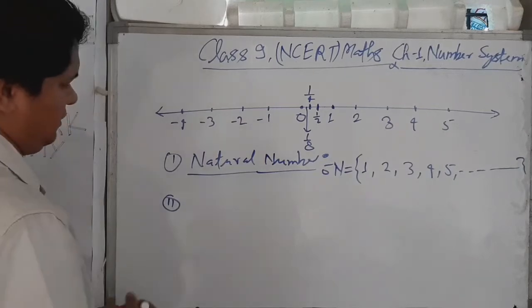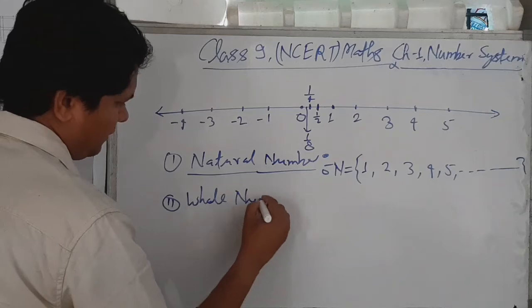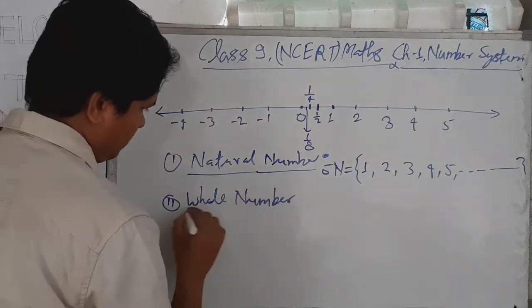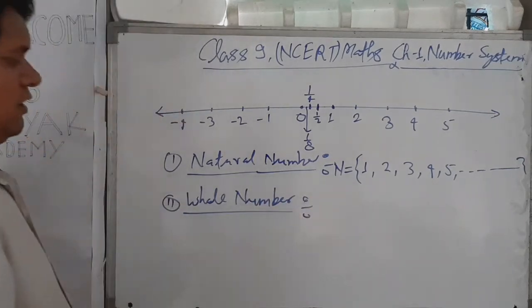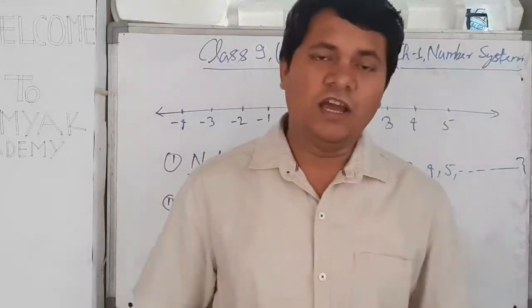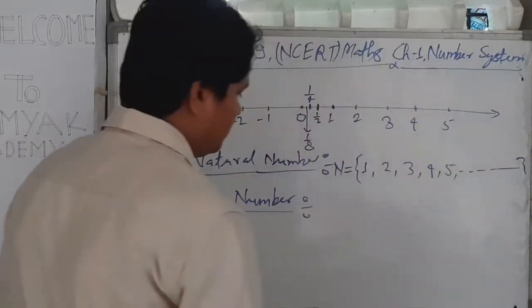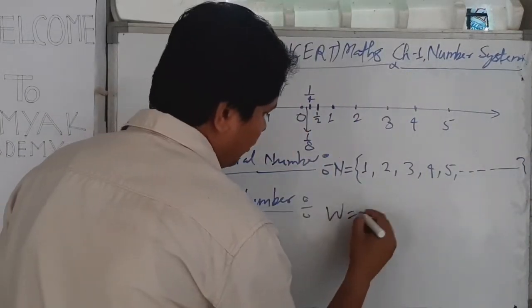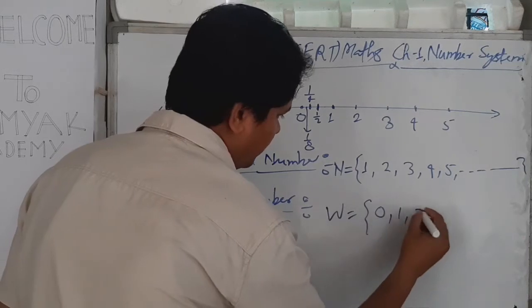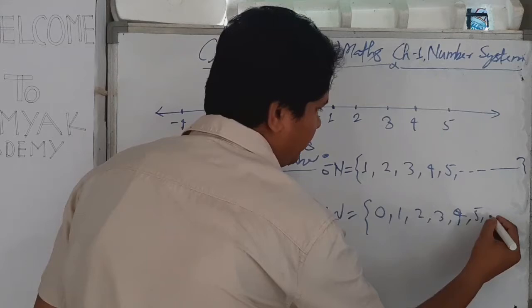The second type of number is the whole number. If we add 0 to the collection of natural numbers, then it is called whole numbers: 0, 1, 2, 3, 4, 5 and so on.